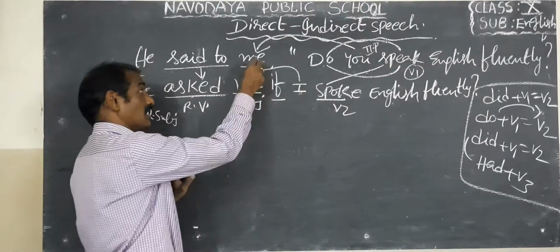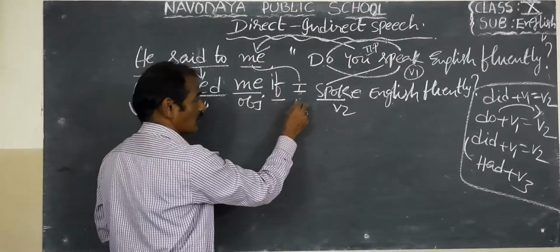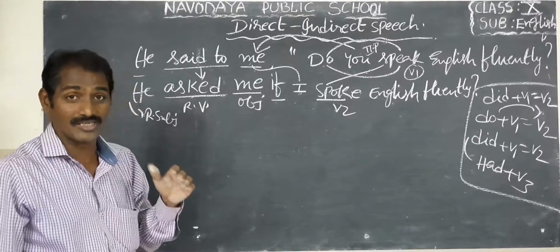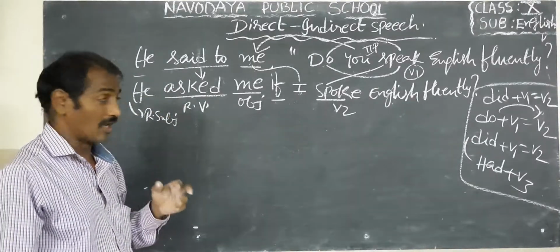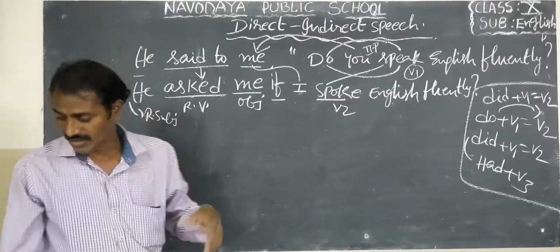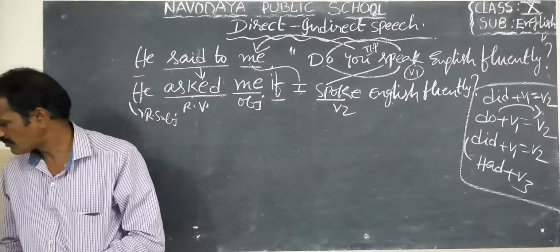For example, if him is the object, we have to write the subject he. If her is the object, we should write the subject she. Okay, children. So this is the way of answering interrogative sentences. Next example, see that.